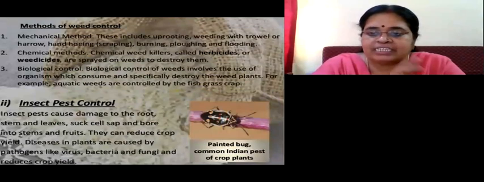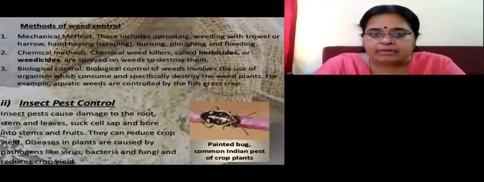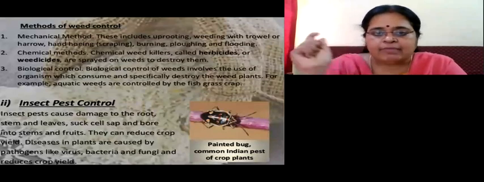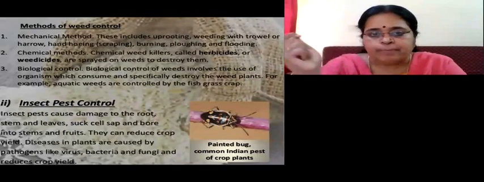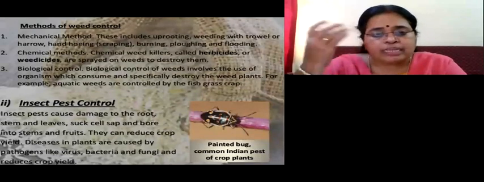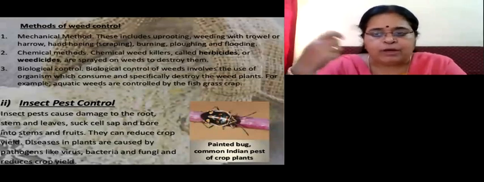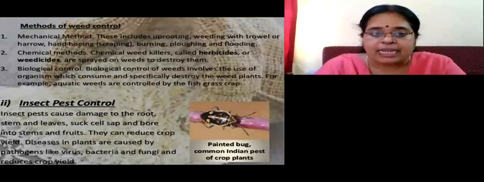For controlling weeds, three important methods are there, children. First one is a mechanical method. That means with your hand, that means with a kurpi or with any other sickle, the farmers can just uproot or cut the weeds without any damage, or they can burn them, or while plowing itself, the weeds can come out. They can be damaged like that. That is a mechanical method.